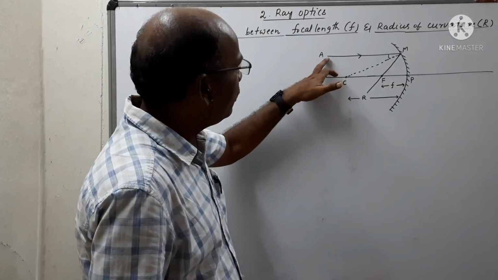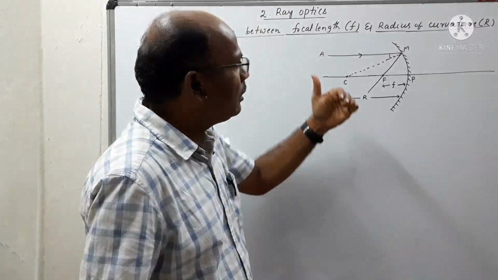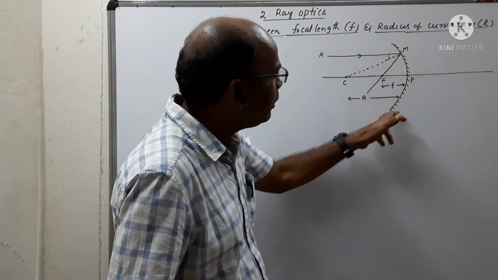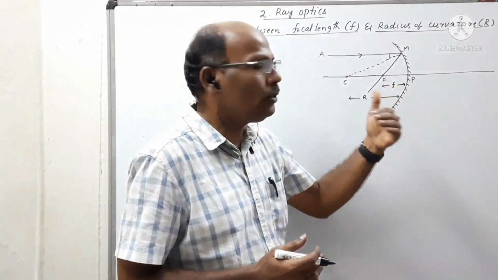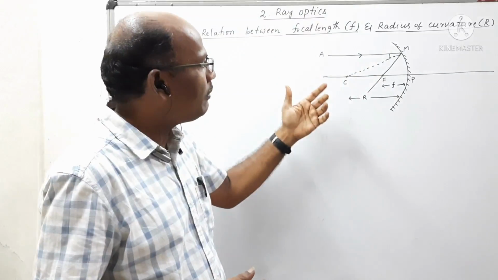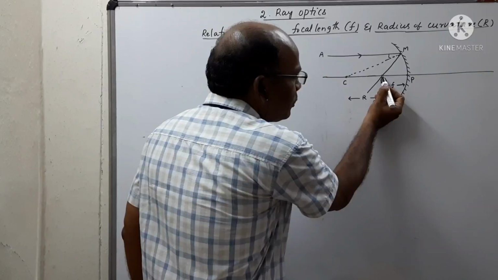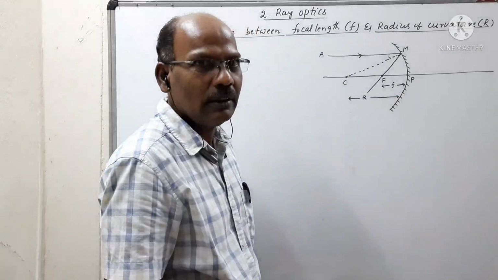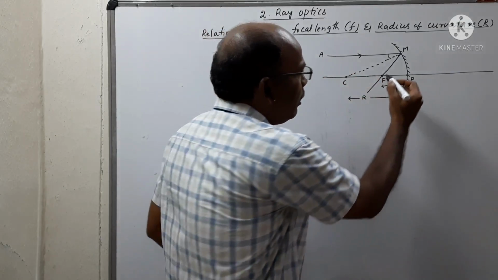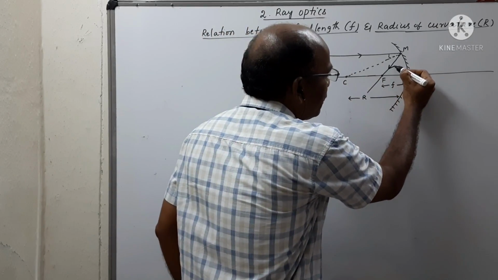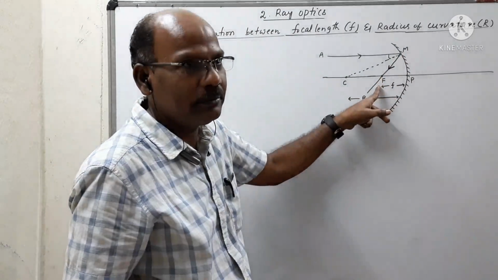Let us observe that AM is the parallel ray which strikes at point M on the reflecting surface of the concave mirror. According to rule 1, when a ray is parallel to the principal axis, after reflection it passes through the principal focus. So according to the first rule, this ray passes through the principal focus after reflection like this, which is represented by MF.